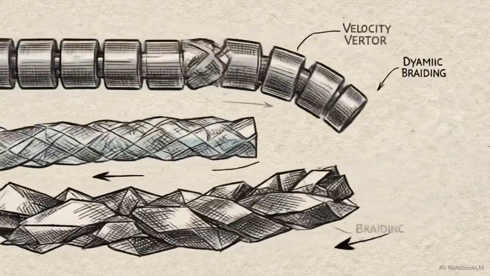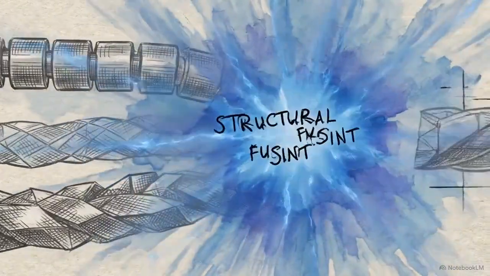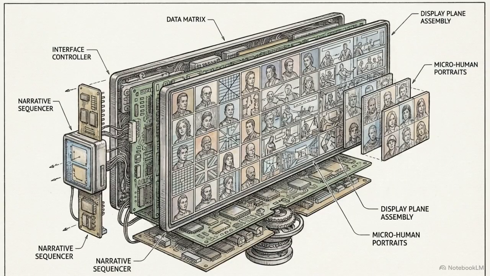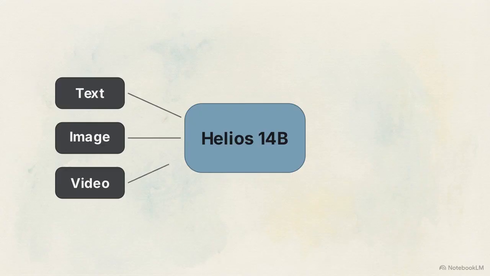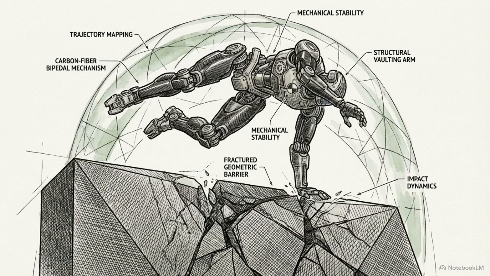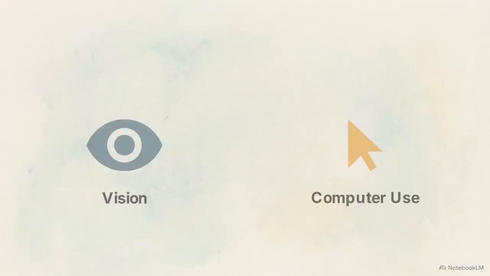We are seeing three distinct engineering vectors converge: unified base architectures, mathematically accelerated video inference, and quantized edge robotics. These foundational breakthroughs are mapping directly to frontier outputs, like the 14 billion parameter Helios model executing text, image, and video generation in real time. Simultaneously, edge perception breakthroughs tie directly into systems like OmniExtreme, pushing the boundaries of dynamic physical movement and stability benchmarks in humanoid control. The immediate future of this convergence is clear.